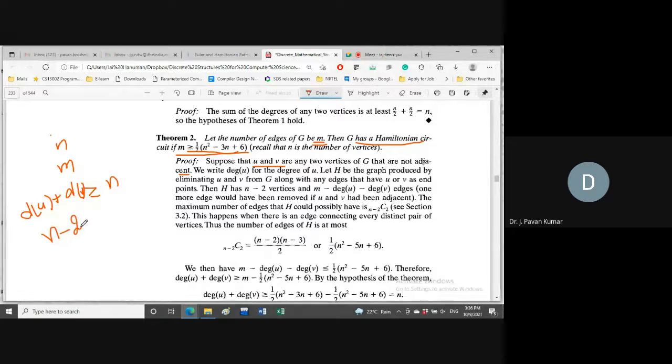Among these n minus 2 vertices, what is the maximum number of edges we can form?